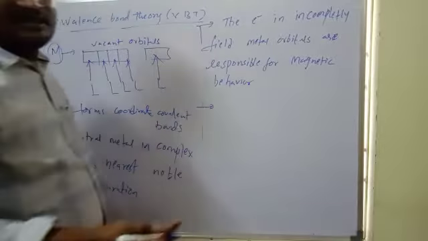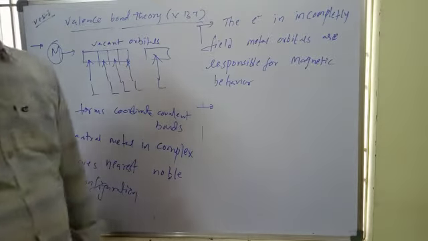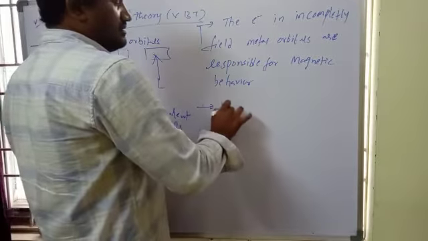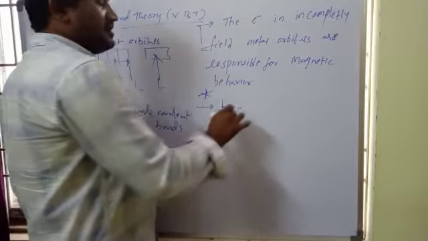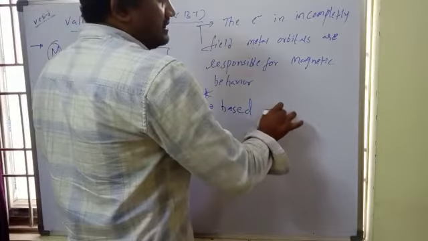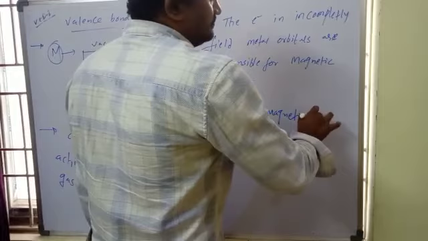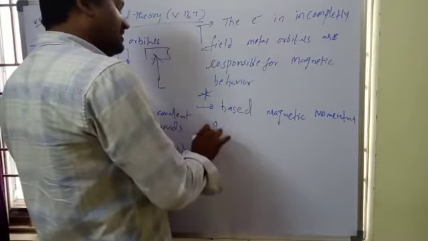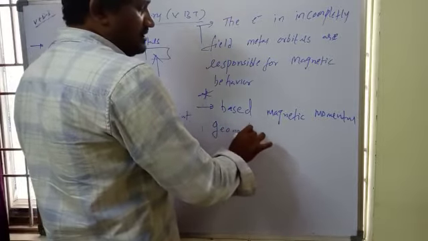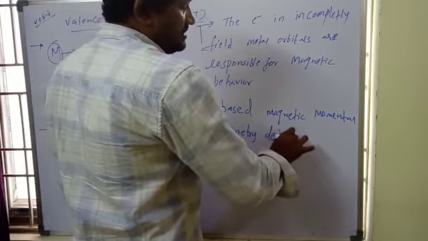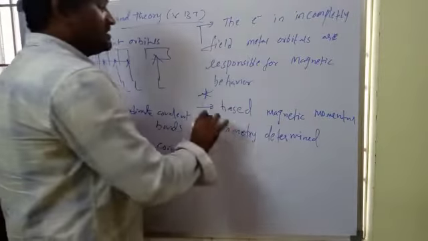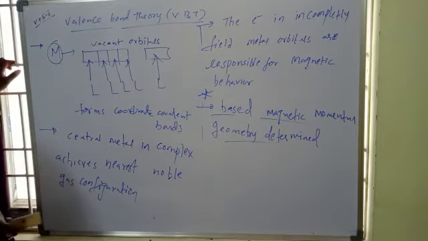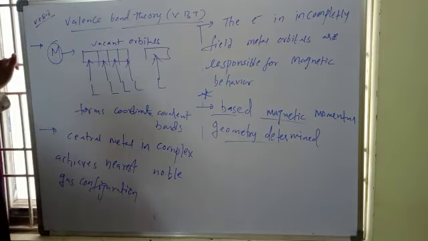So here, based on magnetic moment, the magnetic property, the geometries are obtained. A very important concept: based on magnetic moment, the geometry is determined. Okay, so this is about the postulates of valence bond theory.